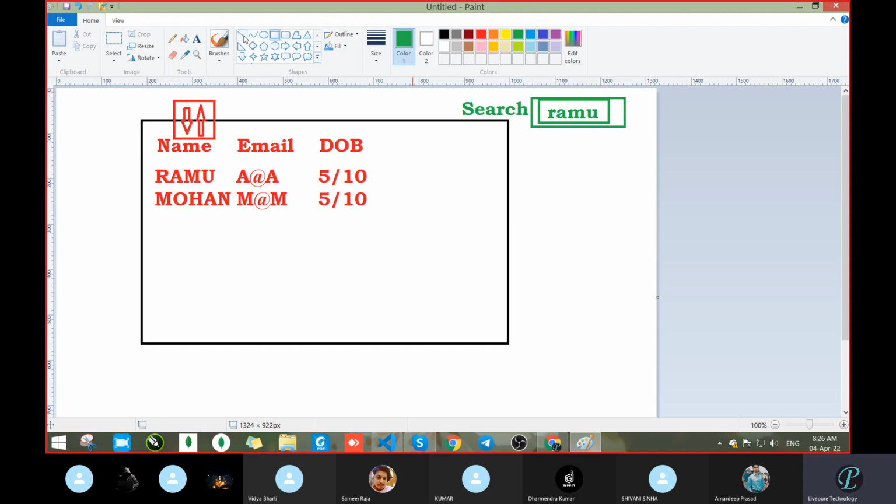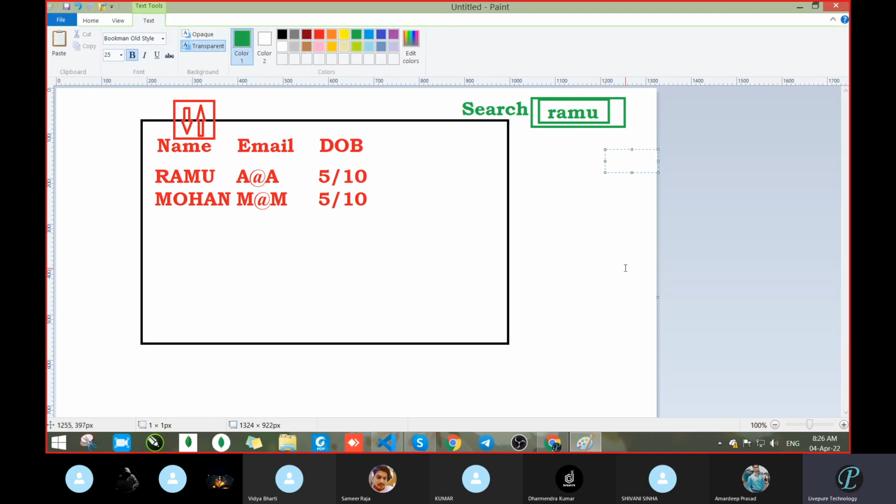So which regular expression will work there, for searching complete data, meaning the complete record? So /G will work.